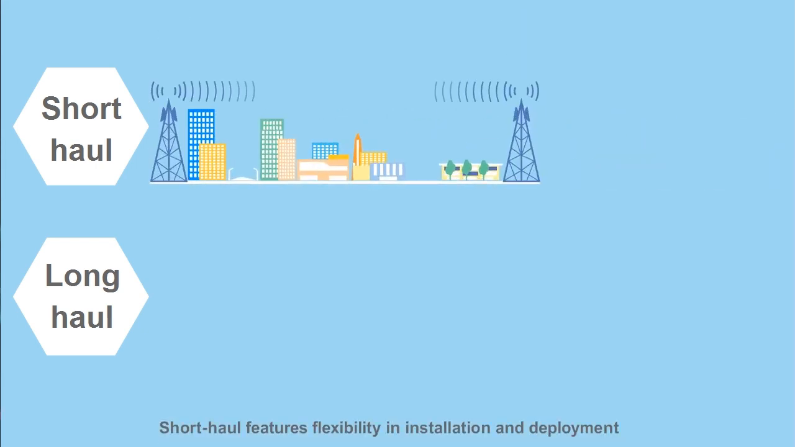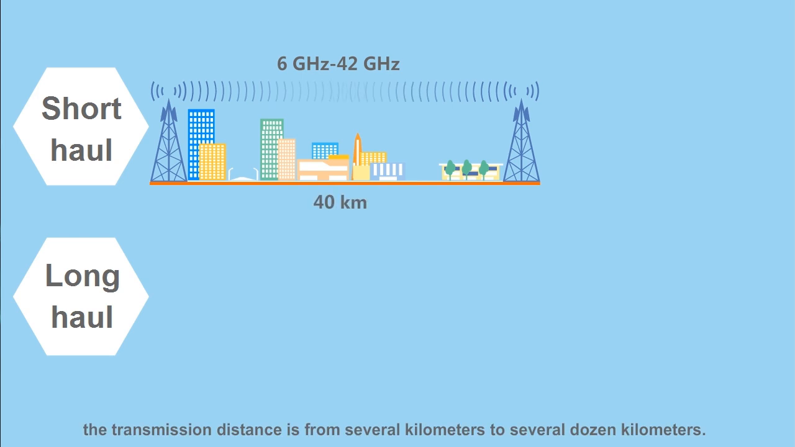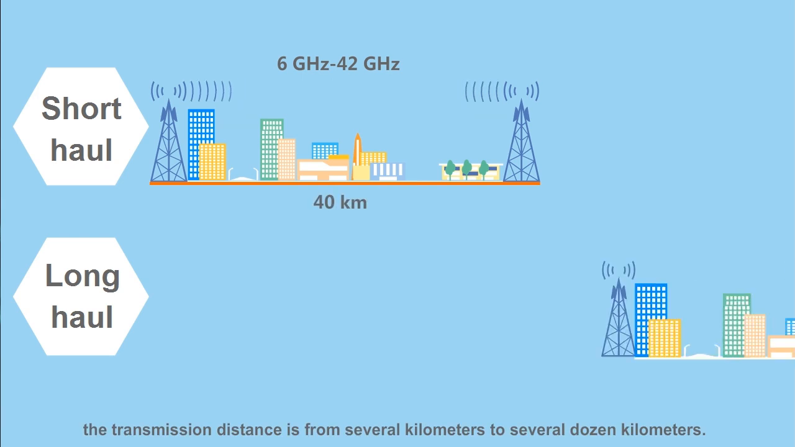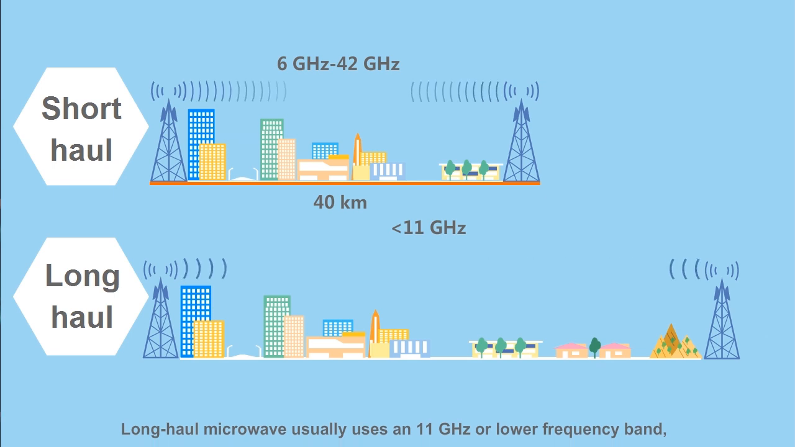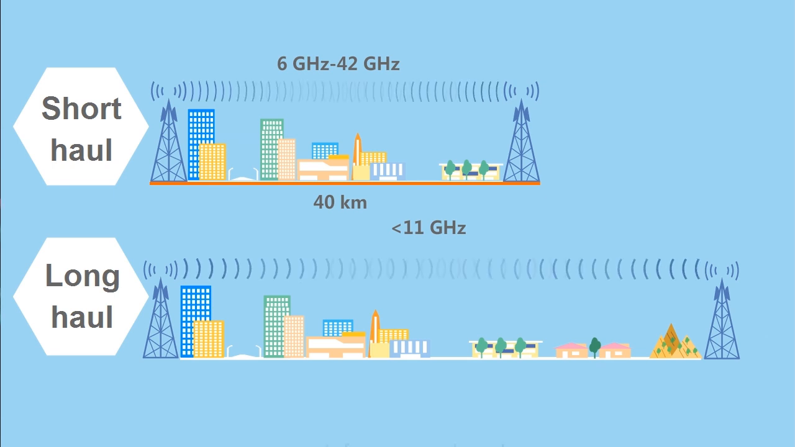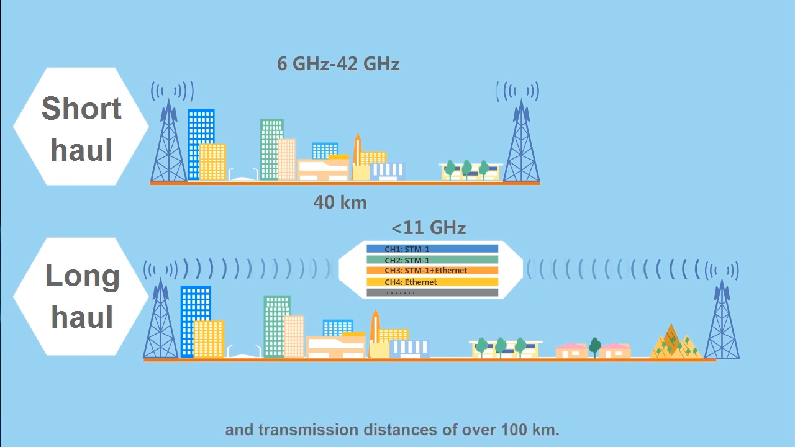Short-haul features flexibility in installation and deployment and uses the 6 to 42 GHz frequency range. Typically, the transmission distance is from several kilometers to several dozen kilometers. Long-haul microwave usually uses an 11 GHz or lower frequency band, supports 4 or more channels, and transmission distances of over 100 kilometers.